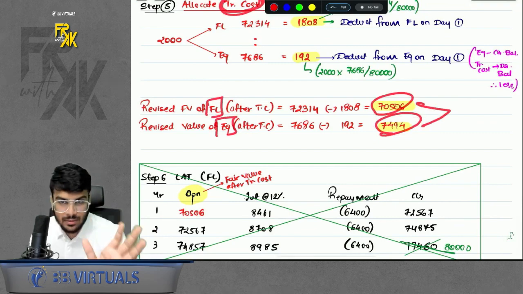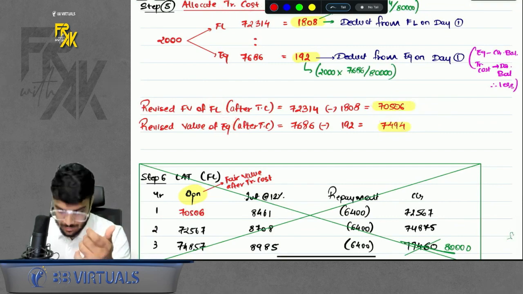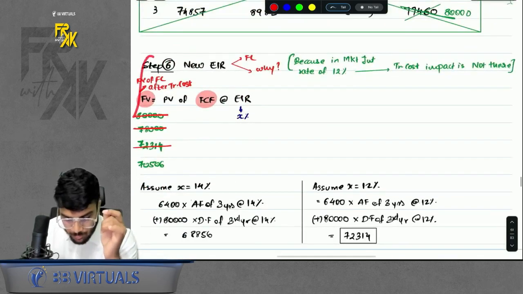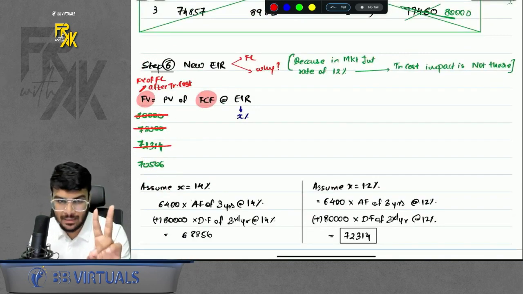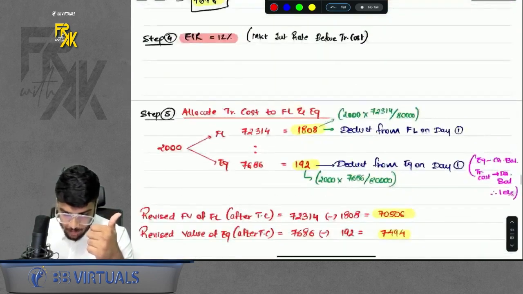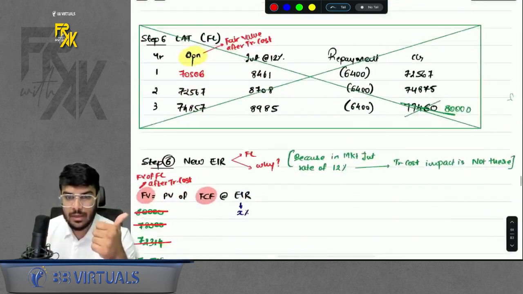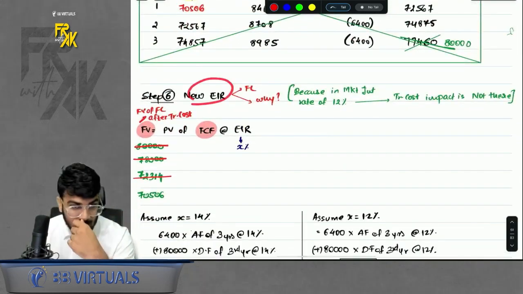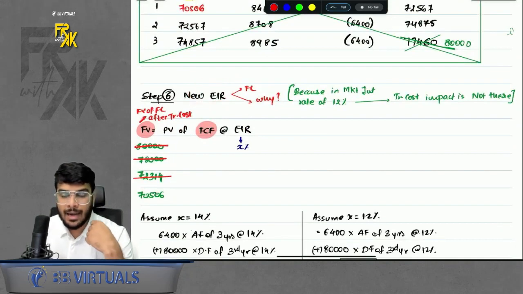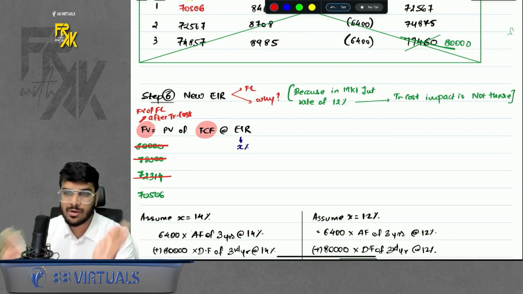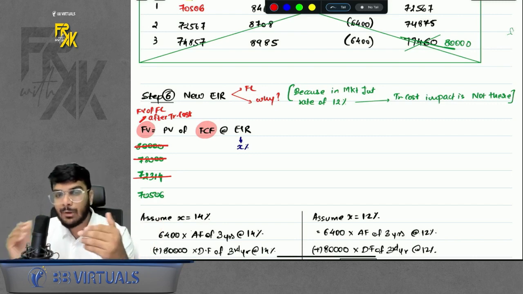Because the fair value is reduced, your EIR will change, right? So that is one more new step. So 2 new steps are there in case of CFI with transaction cost. The first new step is allocation of TC to FL and equity, and the second new step is calculating the new EIR. In my example, I had taught you how to calculate the EIR, but of course, in the question given in the module, the new EIR including the effect of TC is already given.